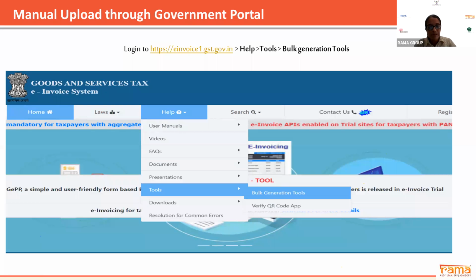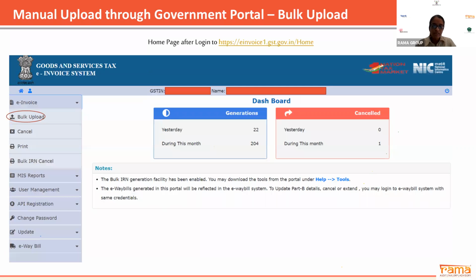Once you feed all the details, you have to validate the Excel utility. If there are certain errors, those errors will be thrown. You need to correct them, and once the errors are resolved, a JSON file will get generated. Once you get the JSON file, you have to go to the Bulk Upload tab, which you can see on the left hand side of your screen.